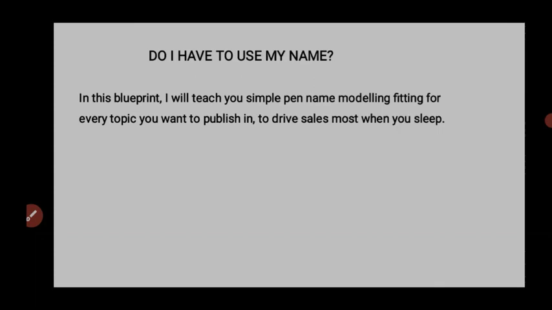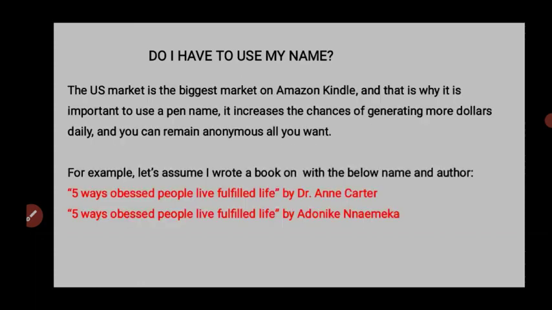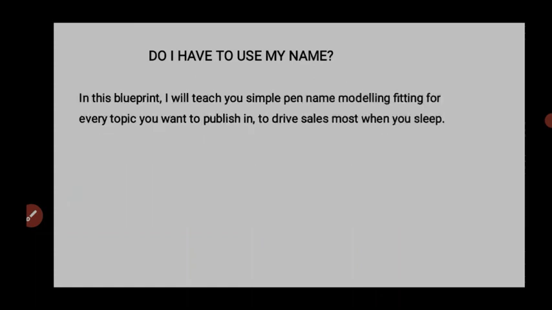You don't just call any name, because even if you write this, Dr. Ankata, in some types of niches, nobody will look at your book and nobody will buy, right? So there is a strategy that you will use to model pen names. You can have each pen name for any number of books you want to publish. Let's say I have 600 books published. Let's say I have 50 books, 20 books, 10 books published, 2 books published. I can have as many pen names as I want, right?